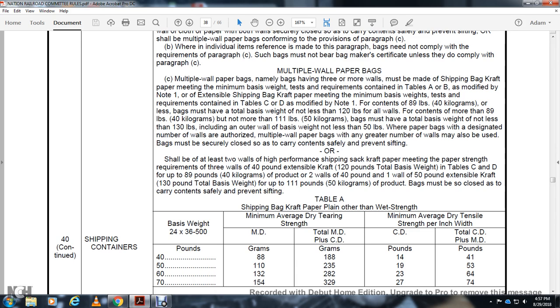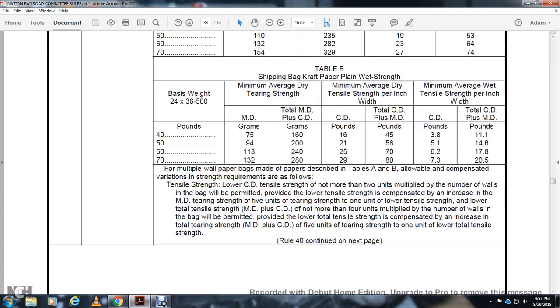130-pound total blast weight with up to 110 kilograms of the product. The base of bags must be closed after the carry content safely to prevent shifting.